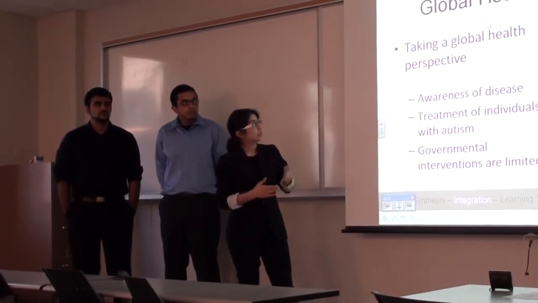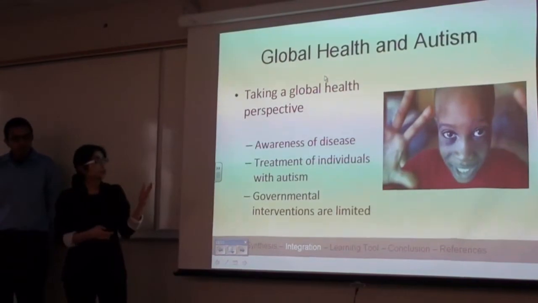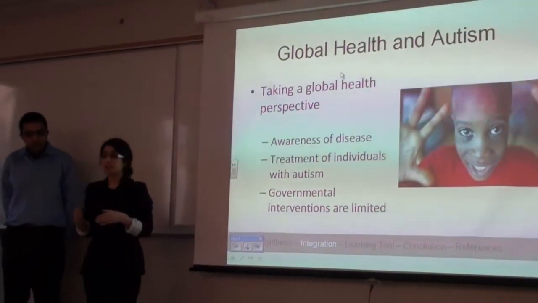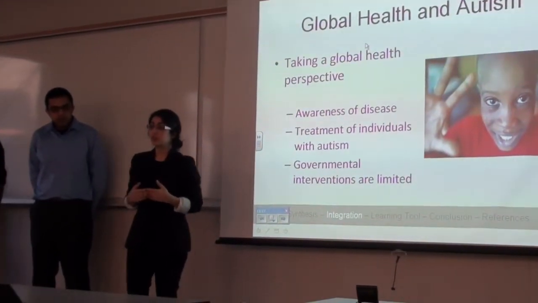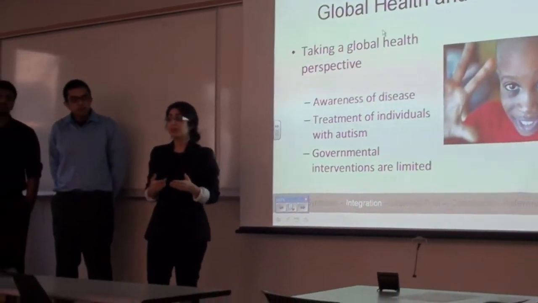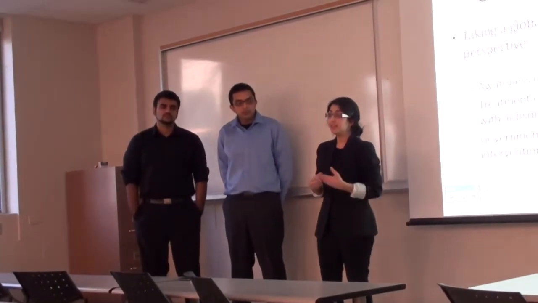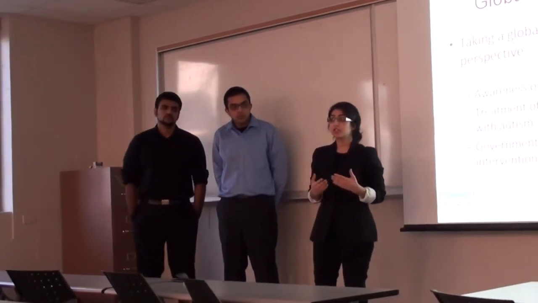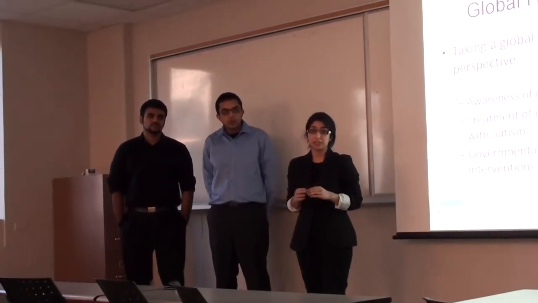For our next integration, we took a global and health perspective with regards to the effect of autism worldwide. So the perspective of autism in the Western world is largely influenced by media, whereas the perspective of autism in third world countries is largely influenced by religion, culture, and tradition. For example, in Africa, individuals with developmental disorders are considered to be possessed by an evil spirit.